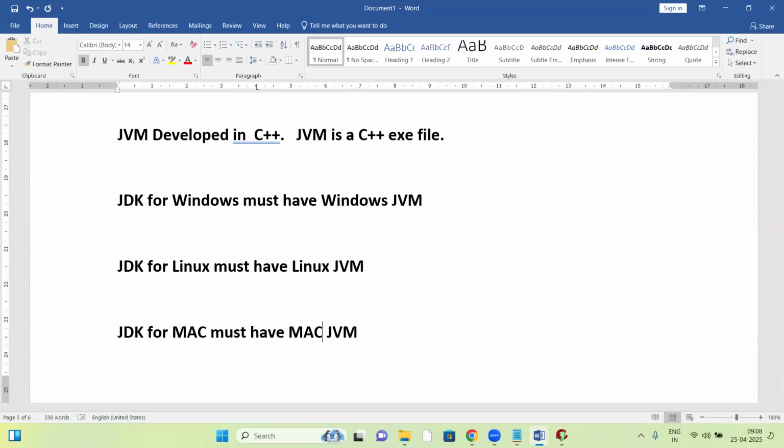Since the JVM changes, the JDK also changes. The JDK for Windows contains the Windows JVM, the Linux JDK contains the Linux JVM, and the JDK for Mac contains the Mac JVM.